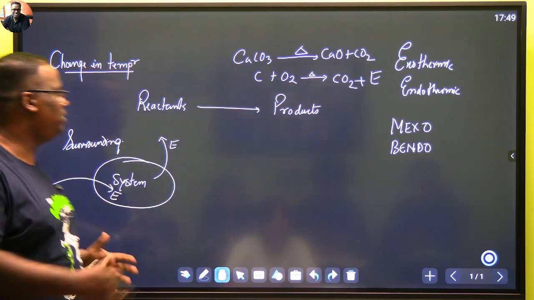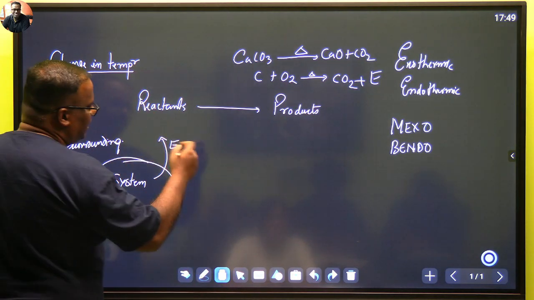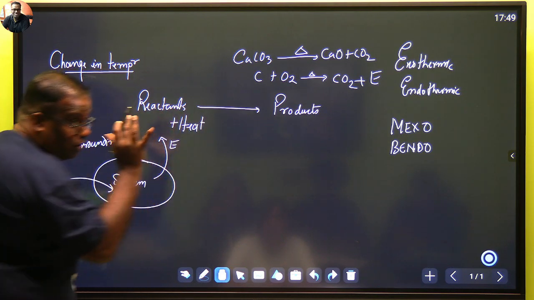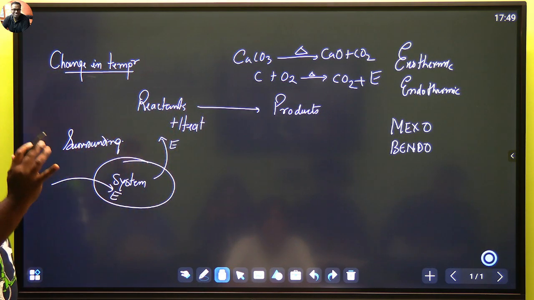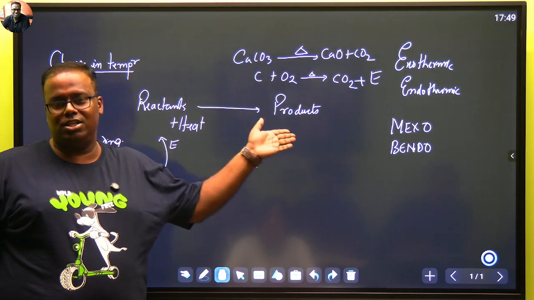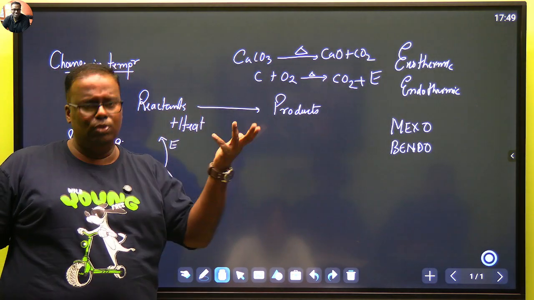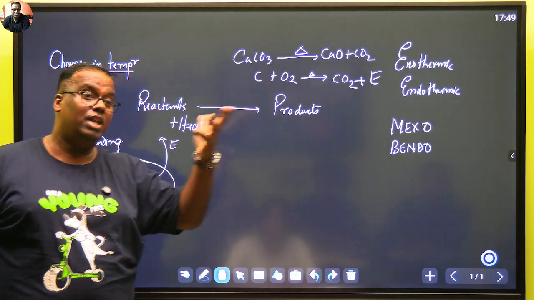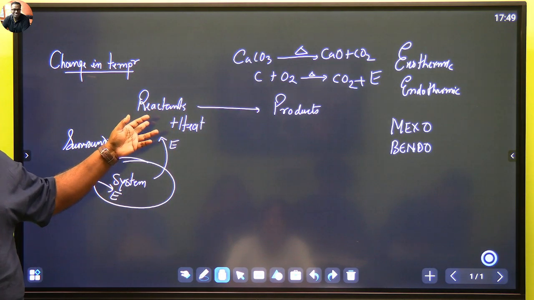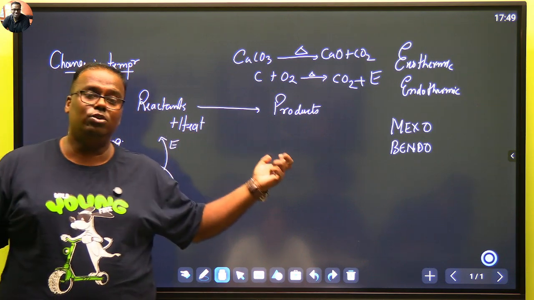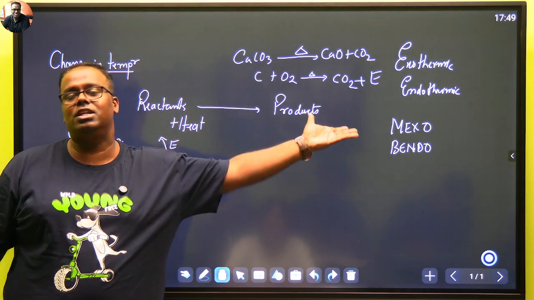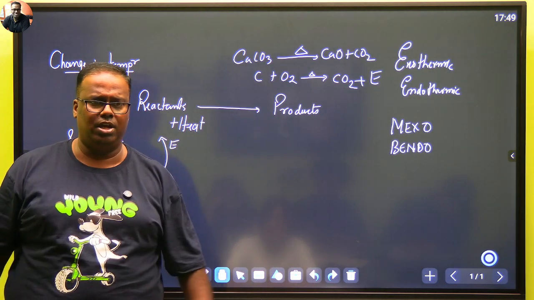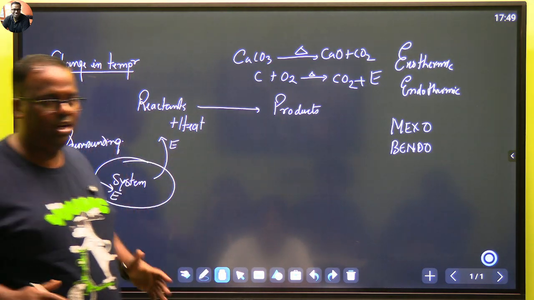So ultimately, in higher grades, we say if the net of heat is on this side, net of heat. Do you understand net of heat? You might be supplying heat to start this reaction also, and the reaction gives you like a fuel. You burn the fuel, then the fuel gives you more energy. So if the net is on the side of the reactants, then it's an endothermic reaction. And if the net is on that side, it is an exothermic reaction. आगे example देखेंगे, समझ में आएगा. Is this clear in your head?